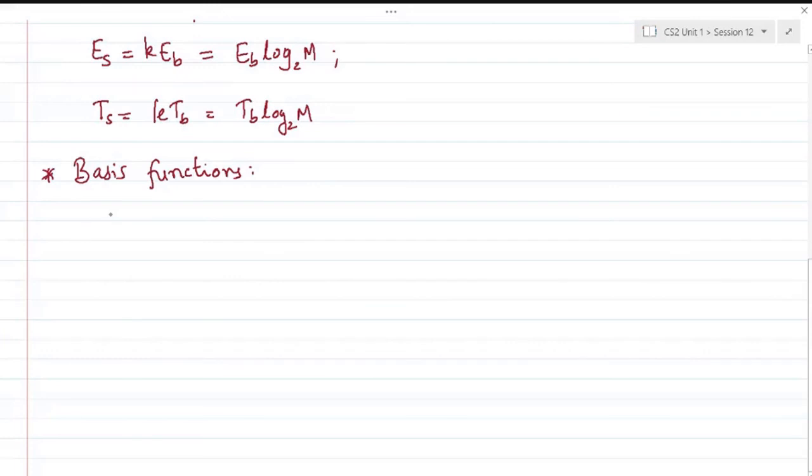So for any M, except for M equal to 2, the constellation will be 2-dimensional. Or in other words, there would be 2 basis functions for the M-ary scheme.